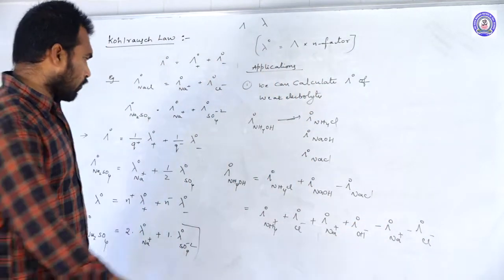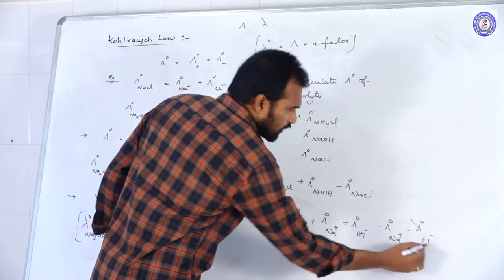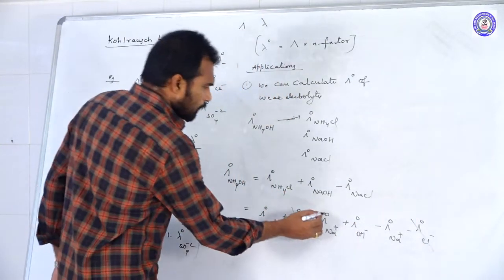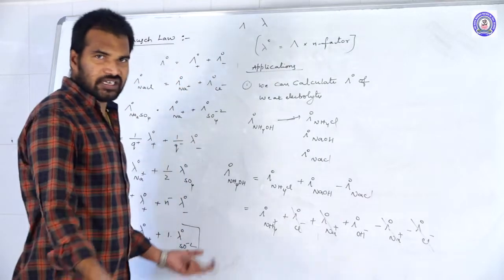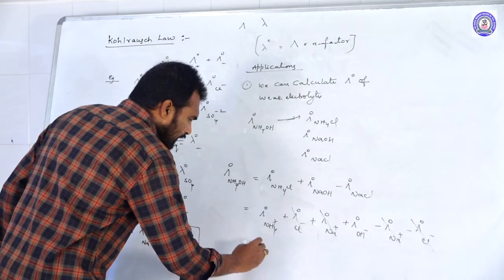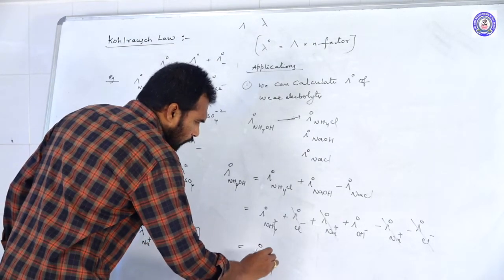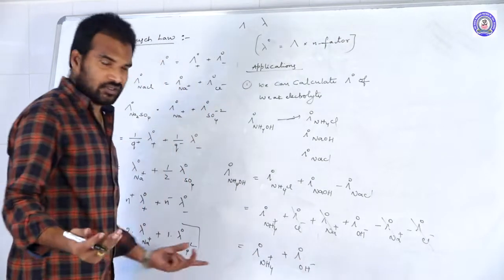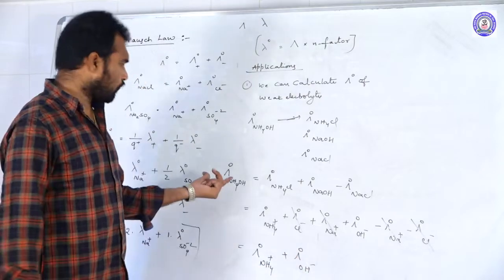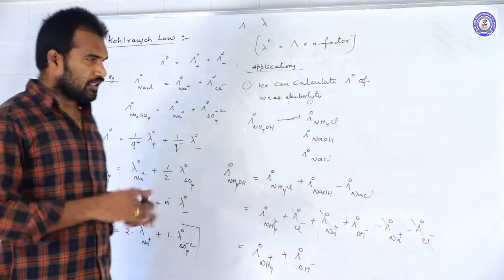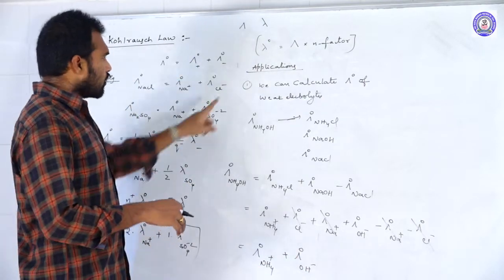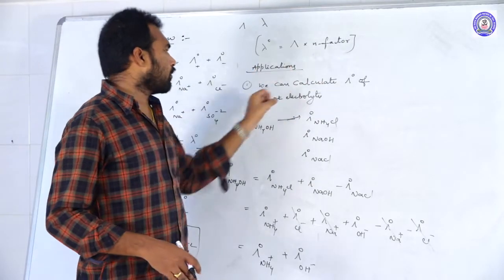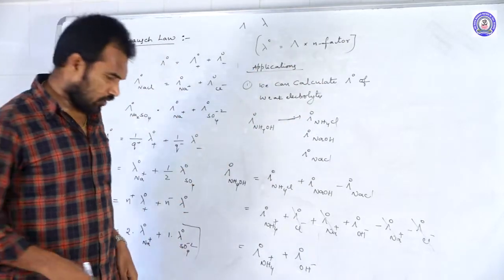Cl- and Na+ cancel out. What remains is Λ0 of NH4+ plus Λ0 of OH-, the cation and anion of ammonium hydroxide. So we can calculate Λ0 of a weak electrolyte. That is the first application.